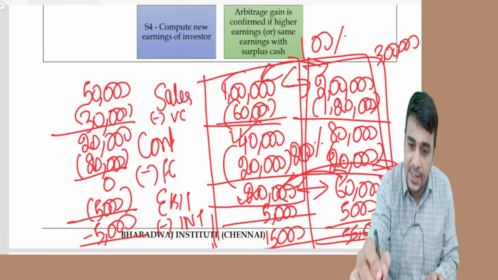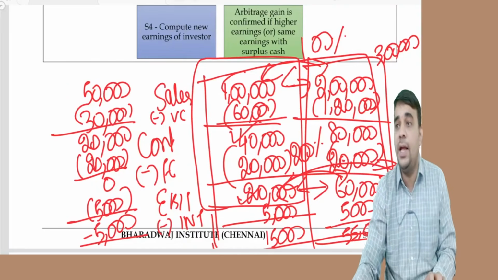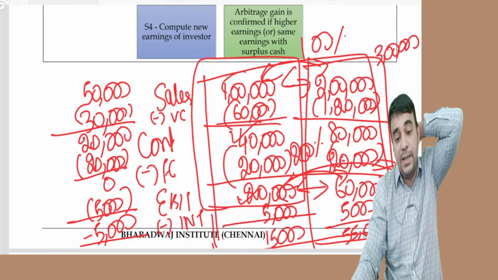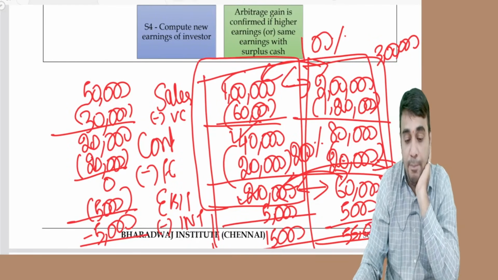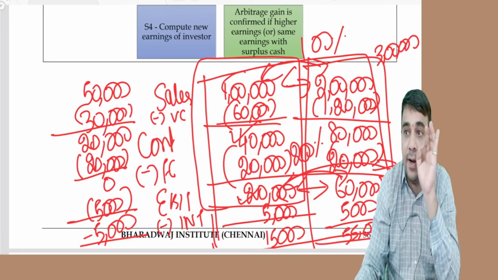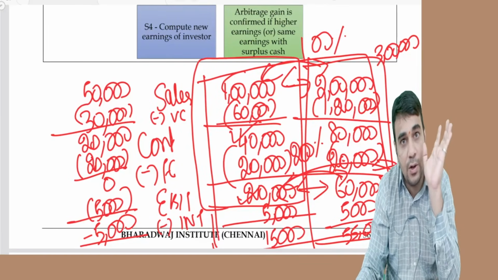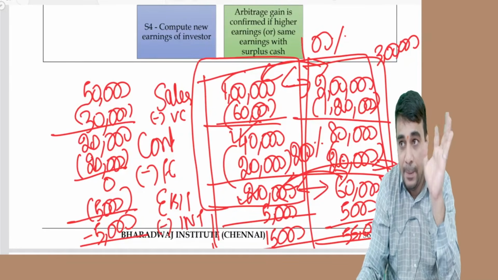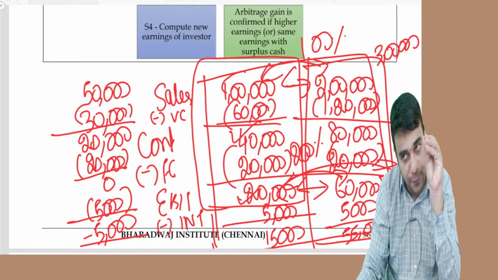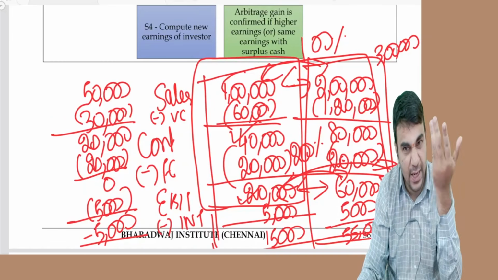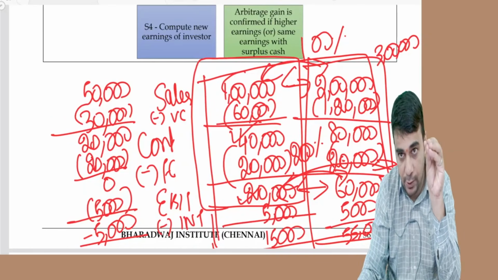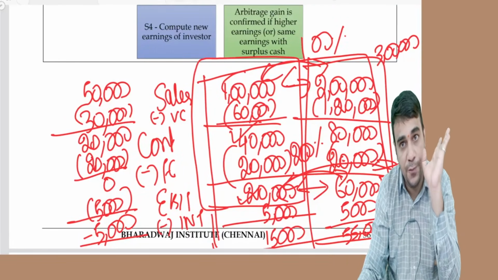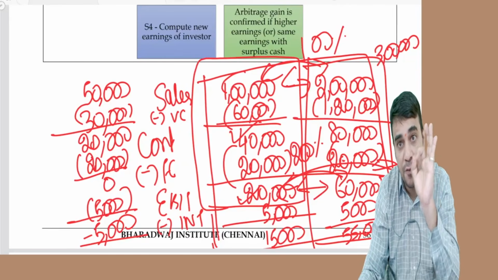Let us take this number alone. Can you tell me the break-even point? EBIT is like profit in marginal costing. Break-even point is fixed cost divided by PV ratio, which is 50,000. I'm not getting into the formula of that. 50,000 is 50% of sales.